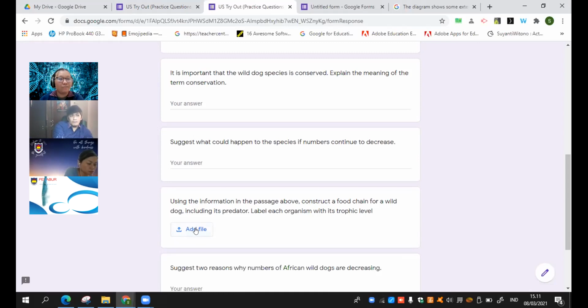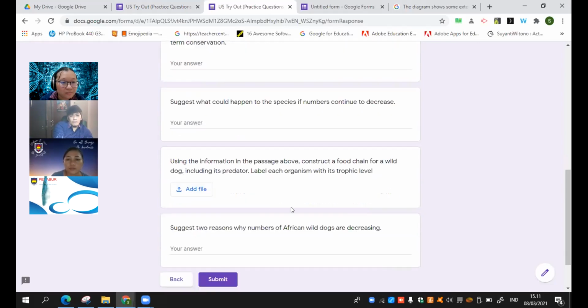They need to write on a piece of paper and upload it. So they will take a photo and add it in there. And then they will continue typing again. And if there is another question that needs another file, they need to upload it too. Yes, correct. It's a bit complicated also.